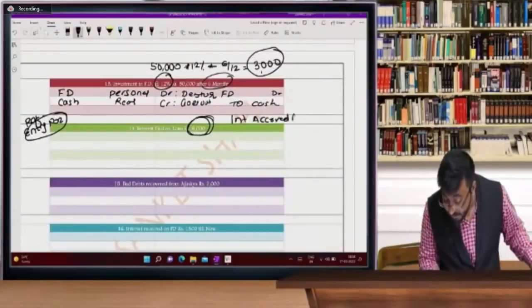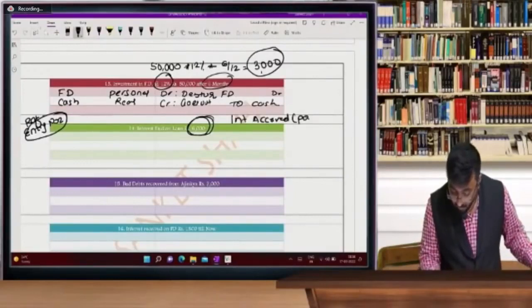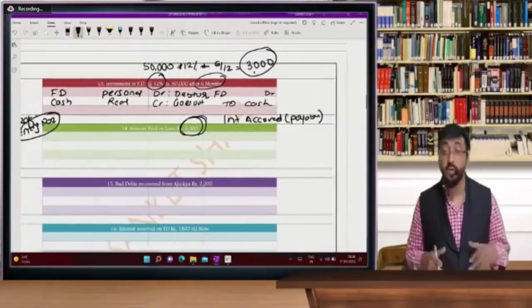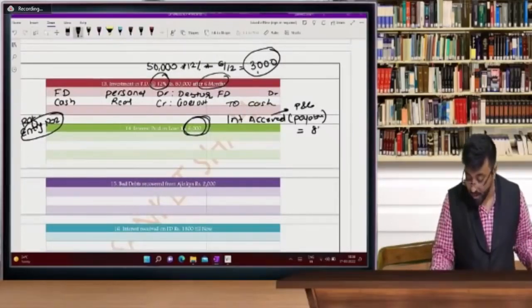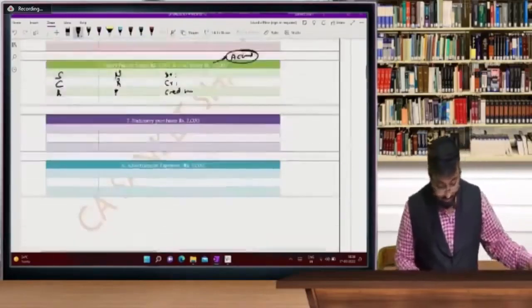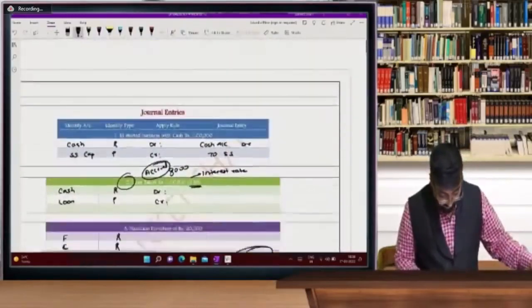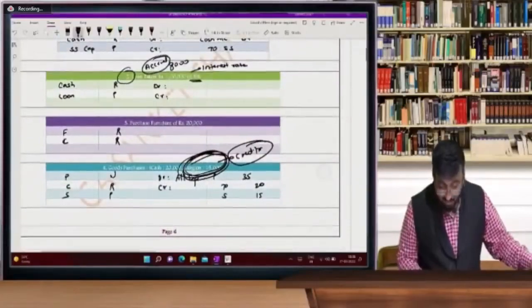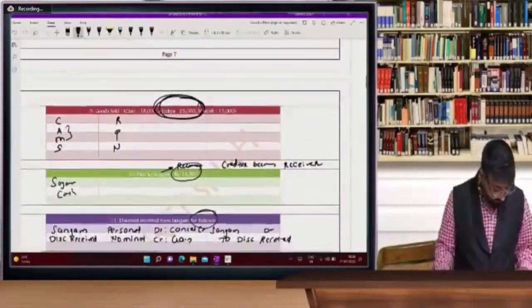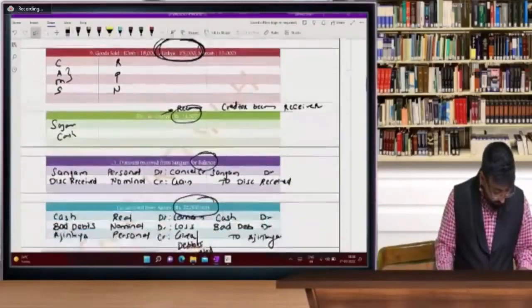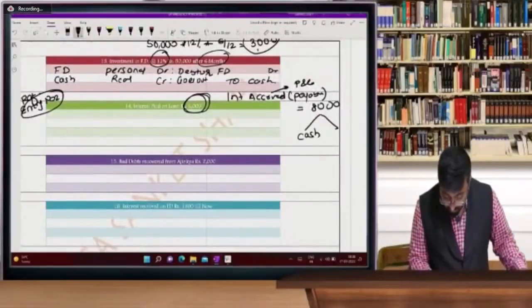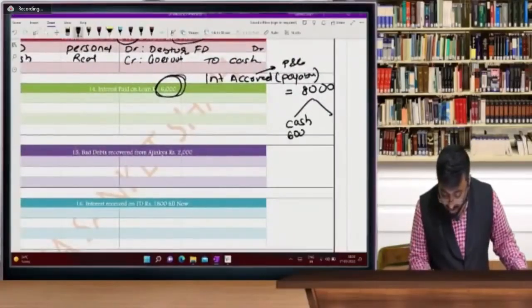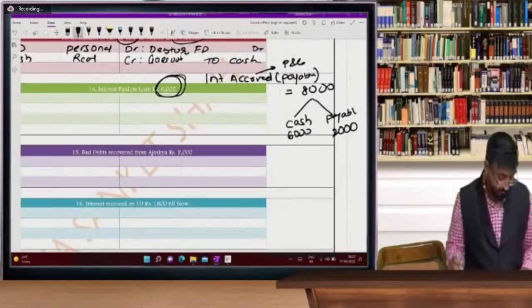Now this accrued means payable, because the interest on the loan is payable. So this accrued will be transferred to P&L. How much? 8,000, which is ₹1 lakh into 8%. Out of that, you paid cash of 6,000 and still payable 2,000.